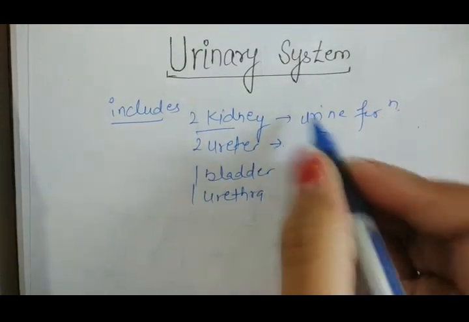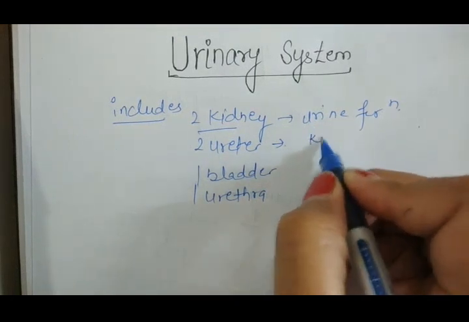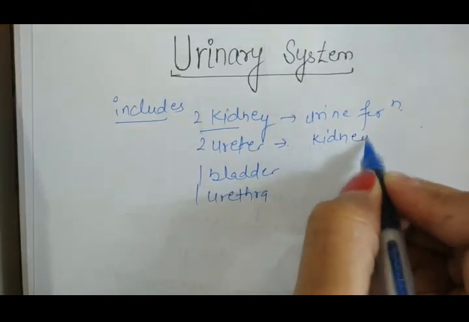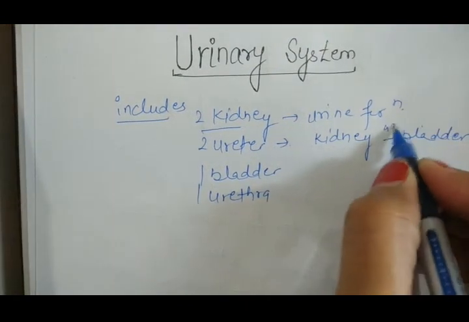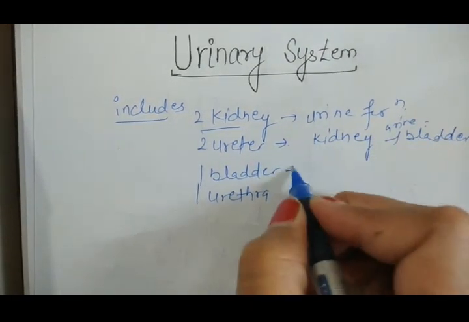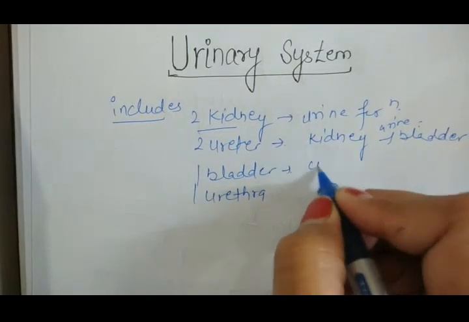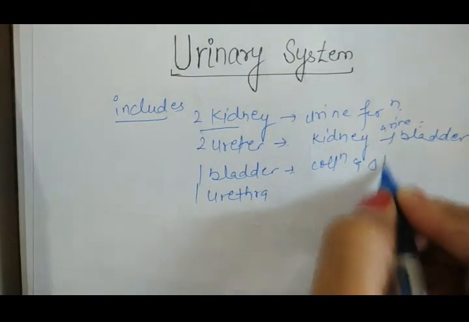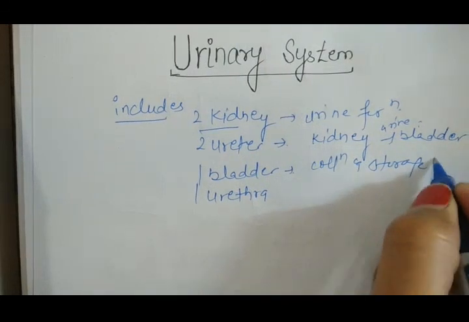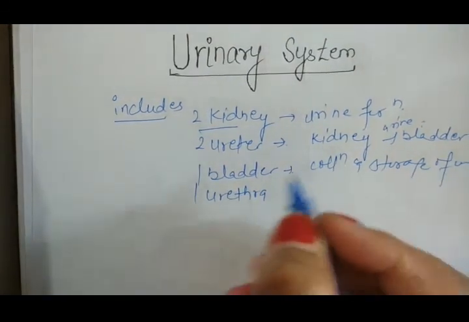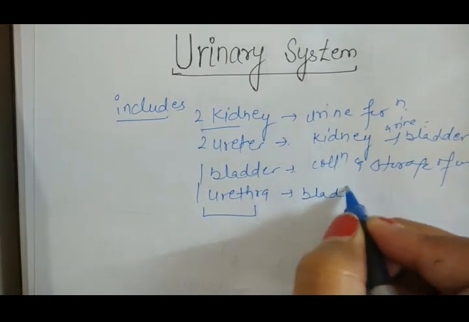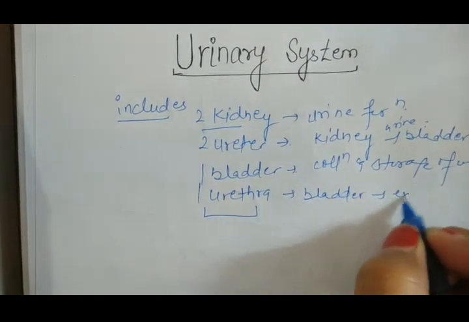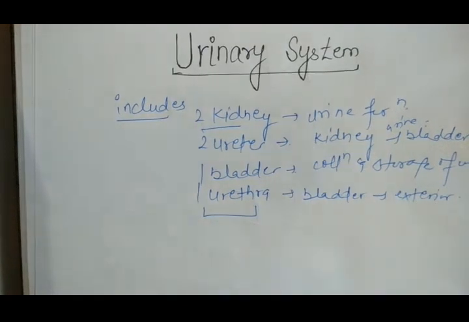The ureters carry urine from the kidney to the bladder. The bladder is helpful in the collection and temporary storage of urine. And the urethra, from the bladder the urine is passed outside with the help of the urethra.